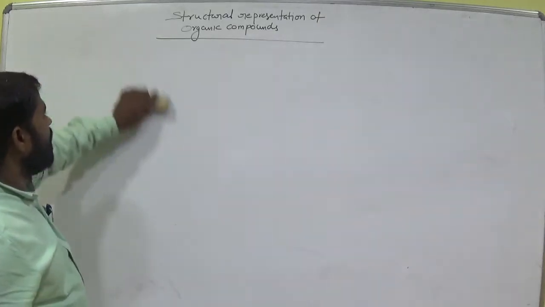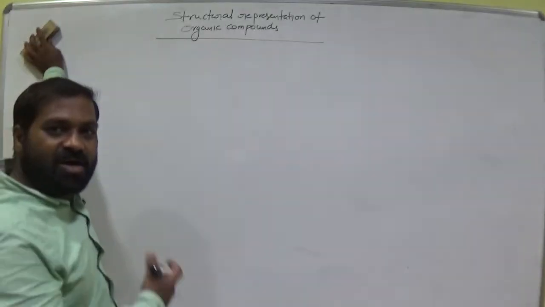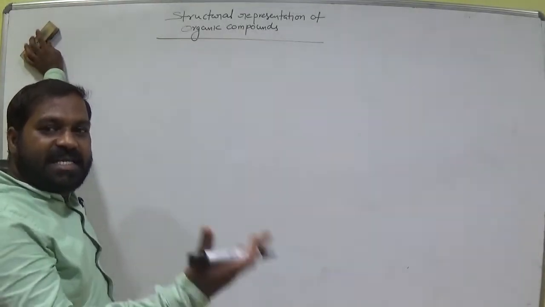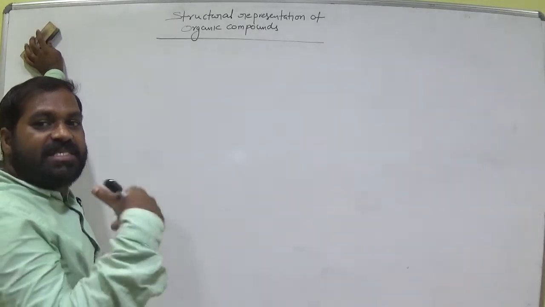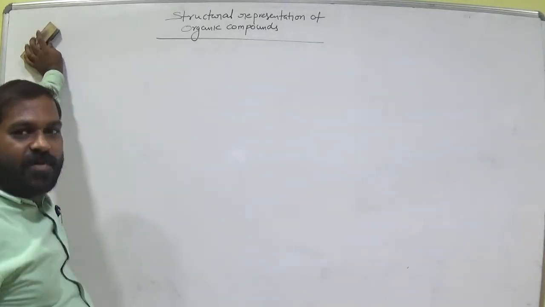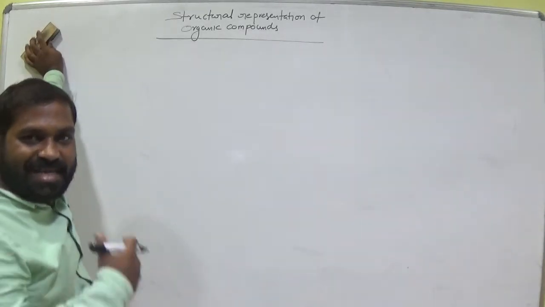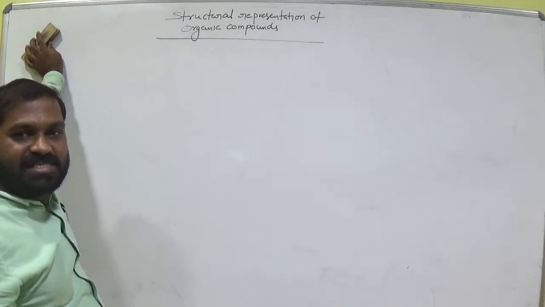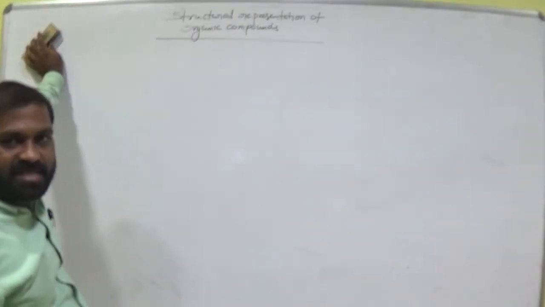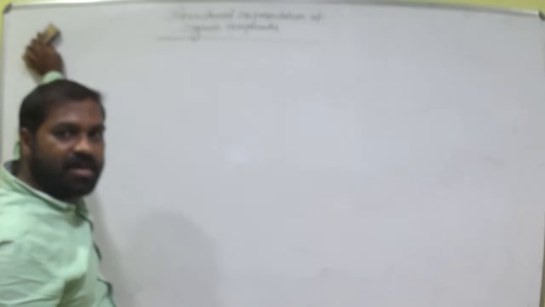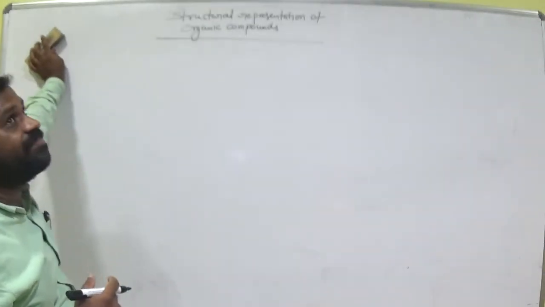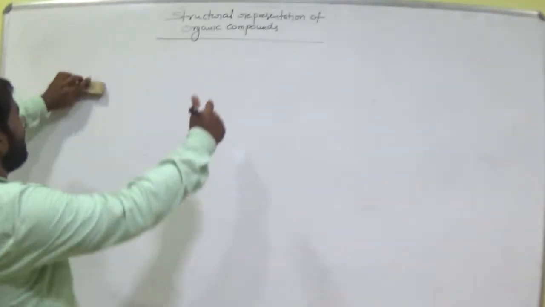In that, how do we represent the organic formula as a structure? Suppose CH4 is there. How can we represent it as a structure? C2H6 is there. How can we represent it as a structure? What type of representation do we have? Okay, is it clear, all of you? So let's see the topic. In that we have three representations.